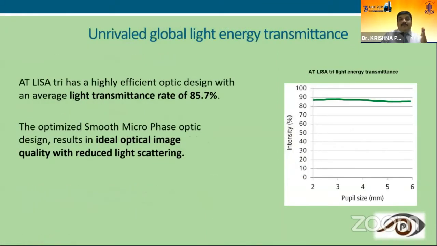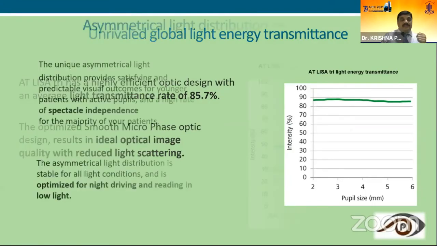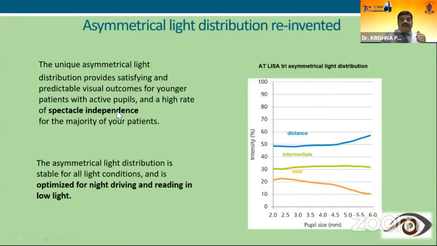So the very important thing about this lens is the light transmittance rate is almost 85.7, which is the highest compared to any of the lenses. And one more thing, the technology: this lens has something called SMP technology, that means smooth microphase optic design, which is ideal for the ideal optic image and also for reduced light scattering. So, as I already said, equal light distribution for distance, intermediate and near.